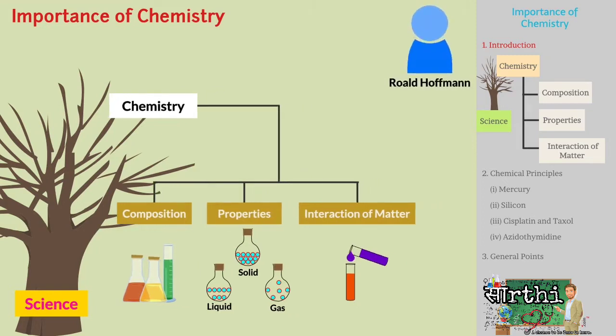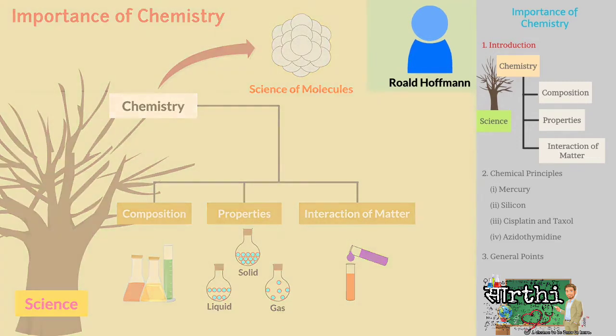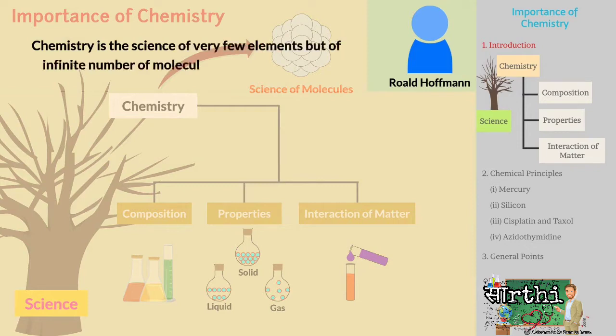Roald Hoffmann defined chemistry as the science of molecules and their transformations. He stated that chemistry is the science of very few elements, but of infinite number of molecules derived from them.